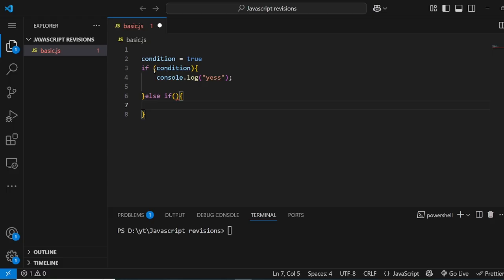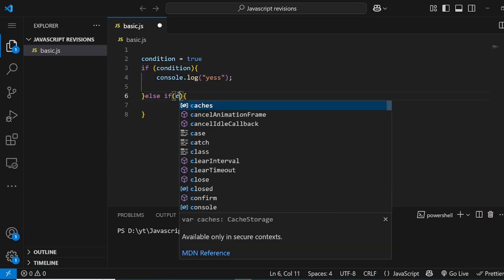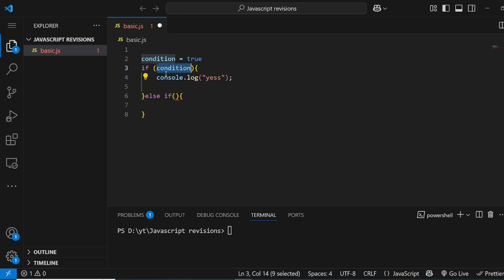It will start from the top. Remember, this is very important. If one of the conditions is true, it will not run the later ones. Remember that. So it will start checking the condition from here. If this condition is true, then it will run only this piece of code. It won't come to this condition too. It won't even come here. If this is false, then it will go to the next until either the else block is reached or the code is done. So remember that thing.